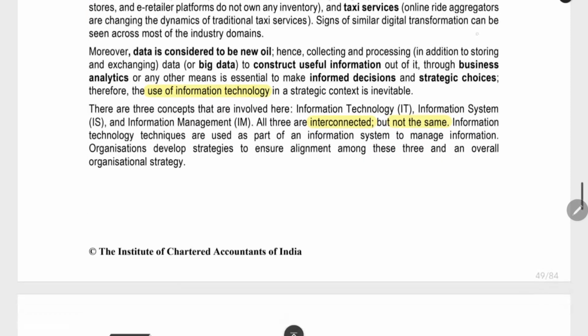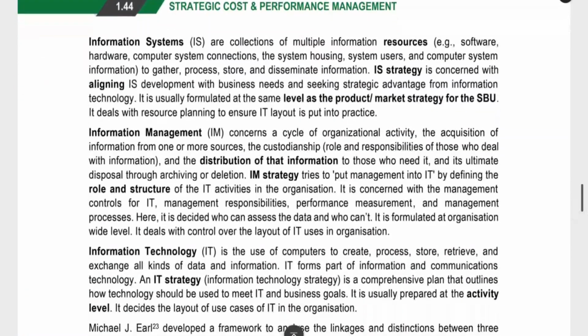And then we have three things here. One is information technology, information systems, and then information management. These three are interconnected, but they are not the same. One is connected to the other, but these three are not the same. We have to understand each and everything separately.